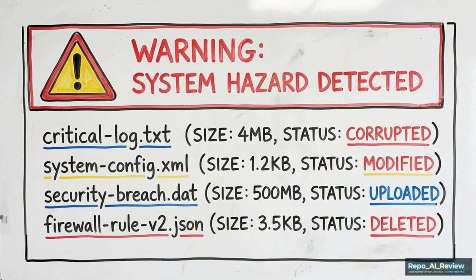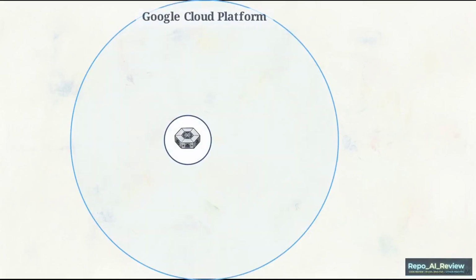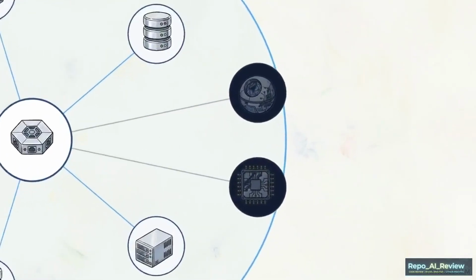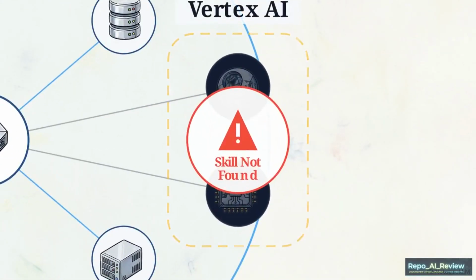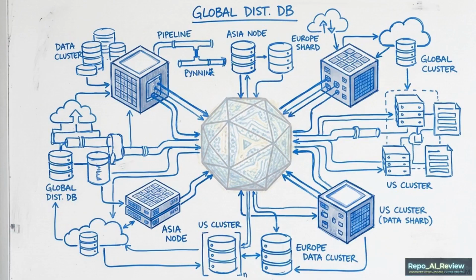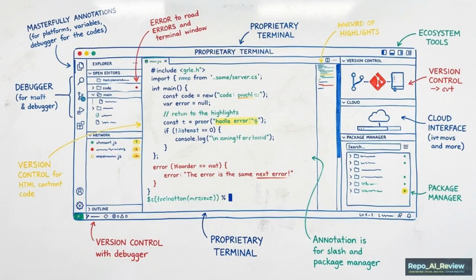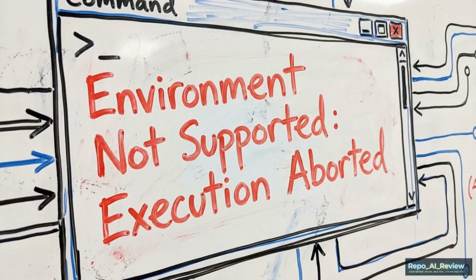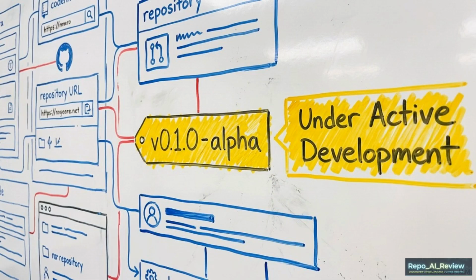While promising, the repository is explicitly labeled under active development, and it currently has clear limits. Service coverage is not yet universal. Advanced features within specialized platforms like Vertex AI are not yet fully represented. Sophisticated database systems such as Cloud Spanner also lack comprehensive skills in the current version of the repo. Additionally, the repository currently requires users to operate within specific ecosystems, such as the skills.sh platform, to function correctly. These constraints highlight that we are seeing the first iteration of a new framework rather than a finished product.